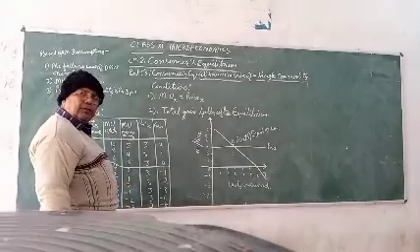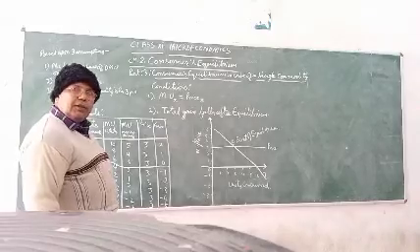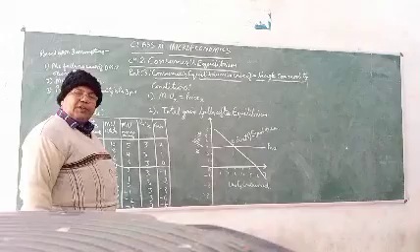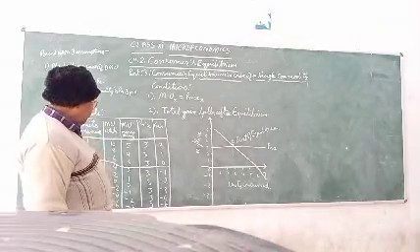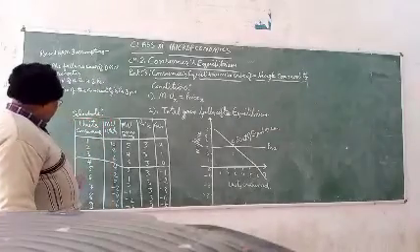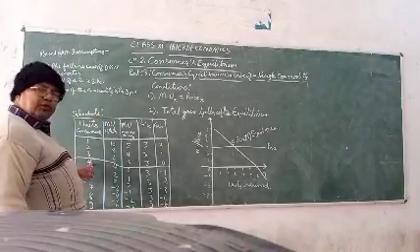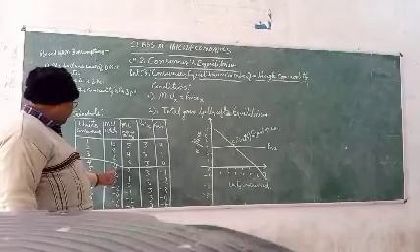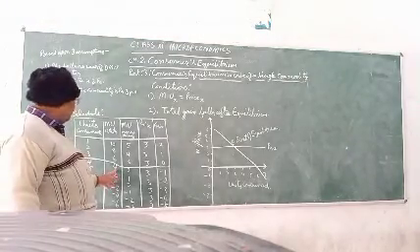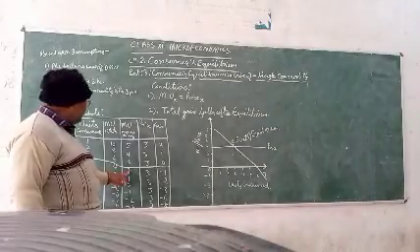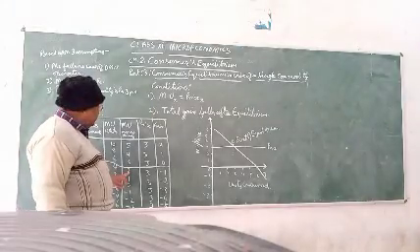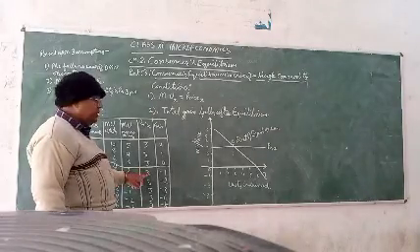Let us consider what will happen if the consumer is going to purchase or consume more of that commodity. He is going to consume 4 units. He is getting 4 units of satisfaction by consuming the 4th unit. So in monetary terms, his marginal utility is 2 and price is 3.